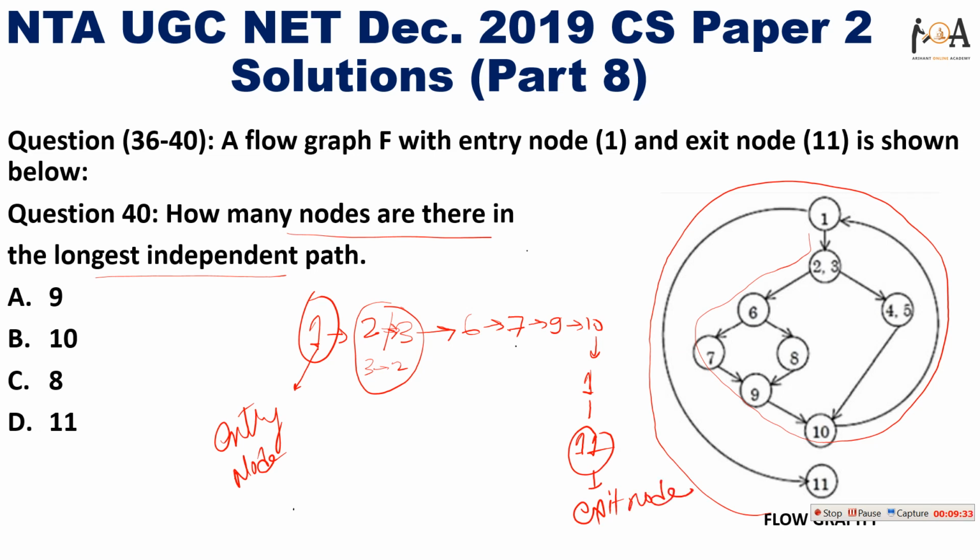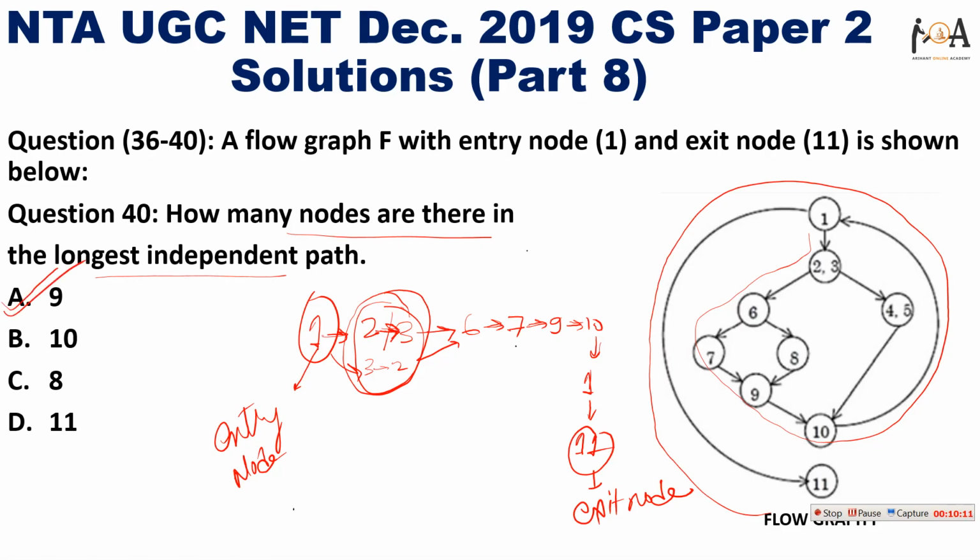So you can see here, between 2 or 3 weight might be 0, means they are consistent in the single node, but we have to show in our path, because if we forget to show them in the path, then one node might be missing, right? So we can assume they are consistent in the same node, but the path should be like 1 to 2 to 3, or 1 to 3 to 2 to 6. They are both similar. So how many edges are there, how many independent paths are there, that should be counted as a node. So 1 2 3 4 5 6 7 8 9. So 9 is the right answer. Option A is the correct answer, right?